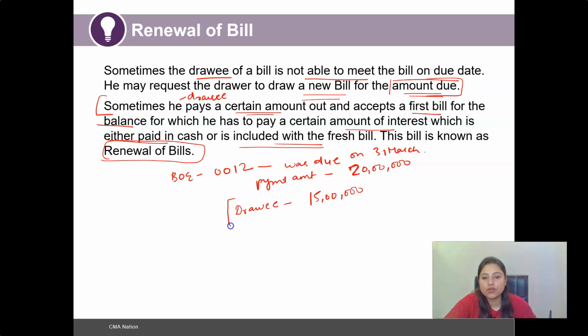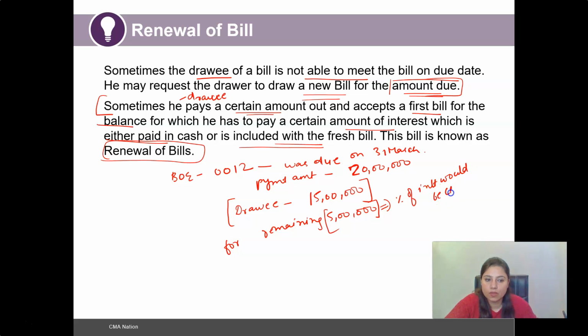On the due date, the drawee was able to make the payment of rupees 15 lakh, and for the remaining 5 lakh, the drawee insisted on raising a new bill for which he will be making the payment after a certain period, and for this remaining bill, a certain percentage of interest would be charged by the drawer as the period is going to extend. So for the balance, he will be paying a certain amount of interest.